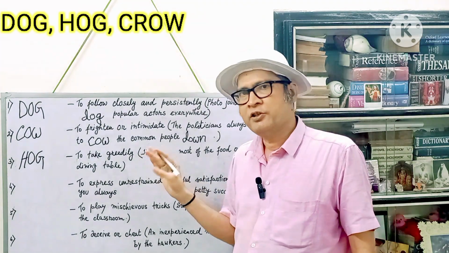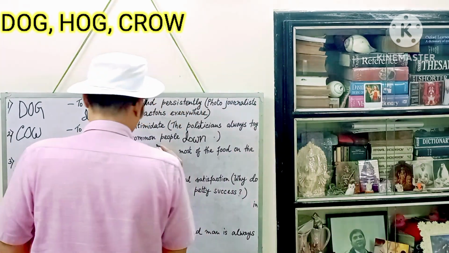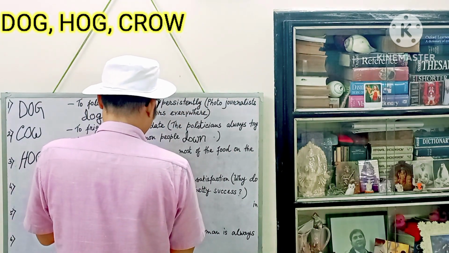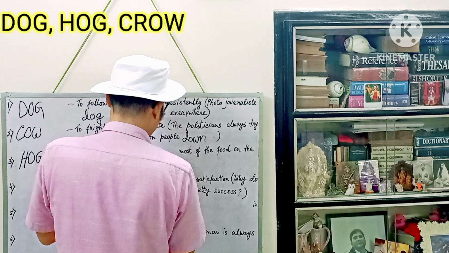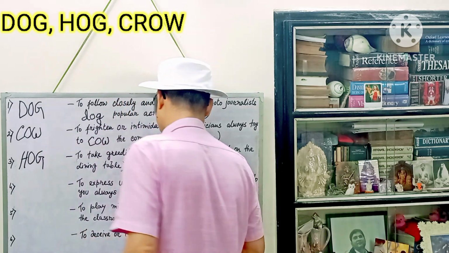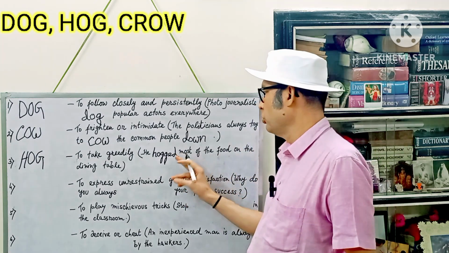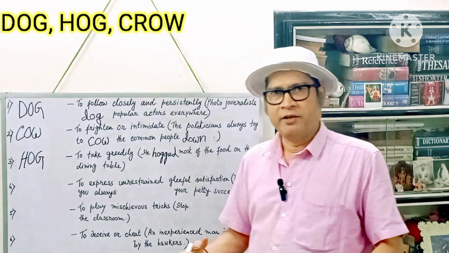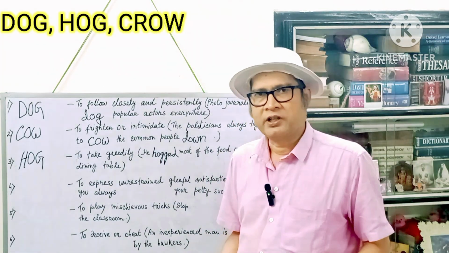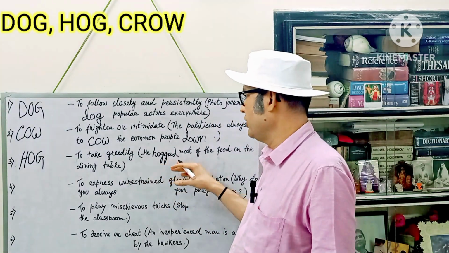Let us use the past tense form of this word, which is hogged. He hogged most of the food on the dining table. That means he took greedily most of the food on the dining table. He's a very greedy man. He has taken most of the food on the dining table very greedily. So that is hog, hogged.